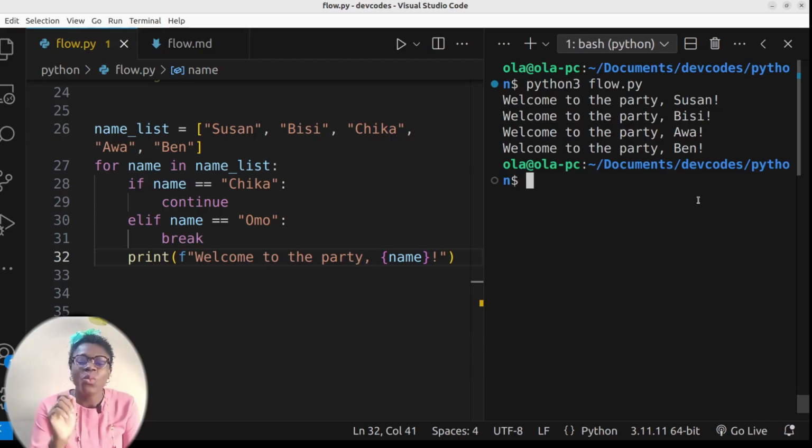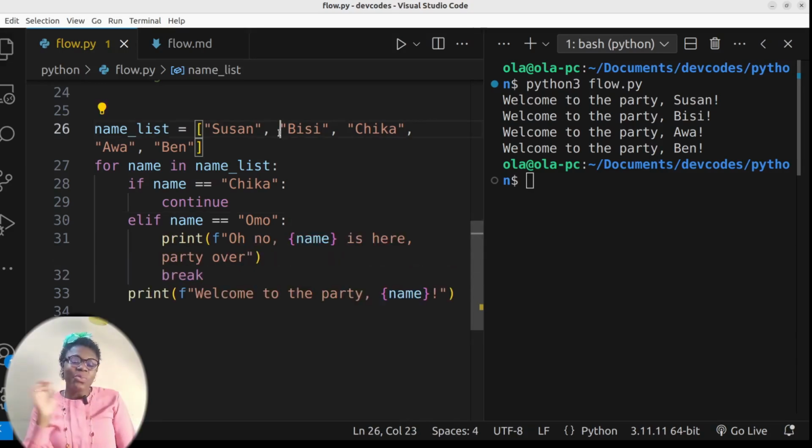So that is why when we said if name is Chika, continue, it ignored Chika, because we're supposed to say welcome to the party, Chika. But because we said continue, Chika did not get a welcome. I don't know why. And then the loop continues. That's what continue does for you. It ignores the code under continue and continues with the loop. Now we want to discuss break.